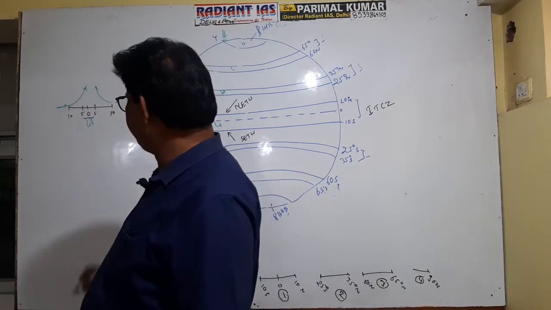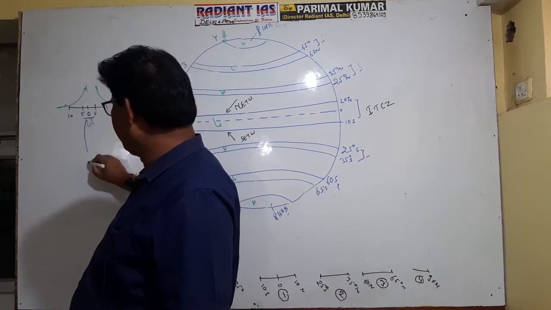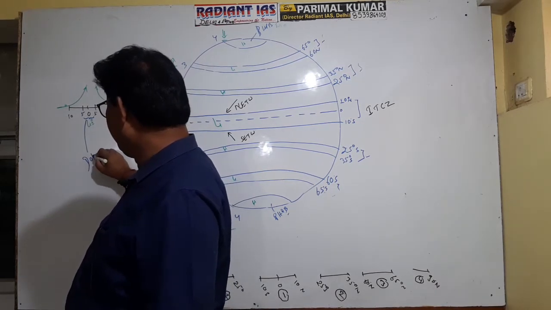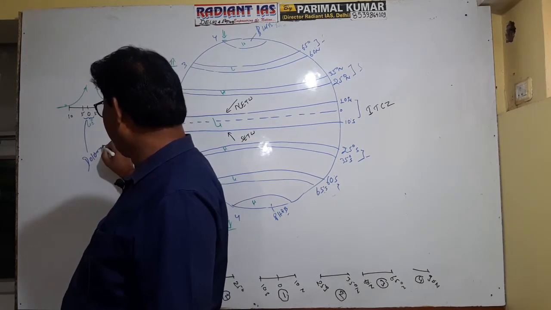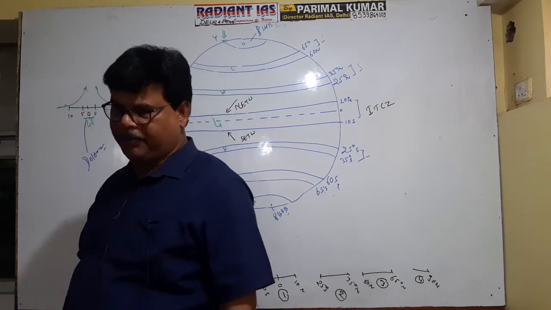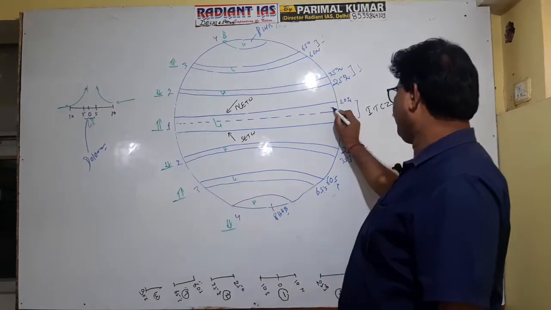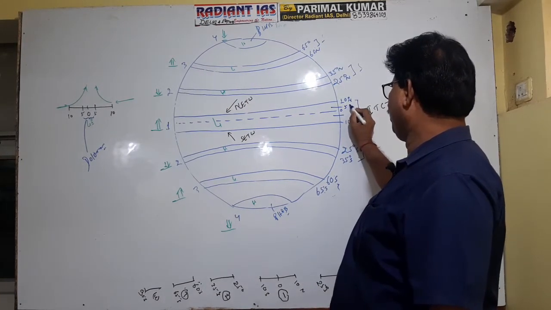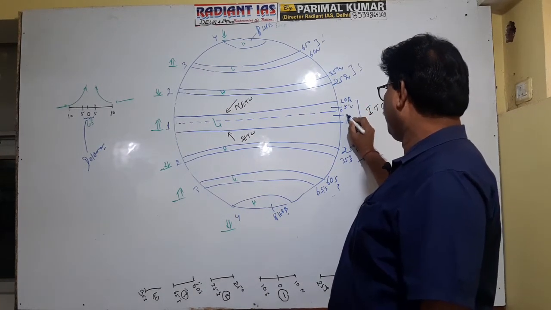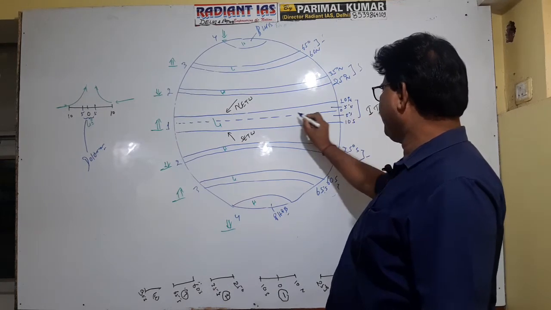This part is referred to as doldrum, or zone of calm. It means the central part of ITCZ located between 5 degrees north to 5 degrees south is referred to as doldrum.